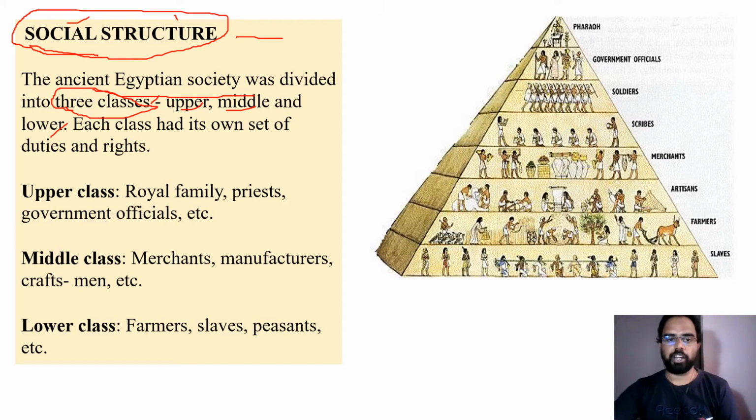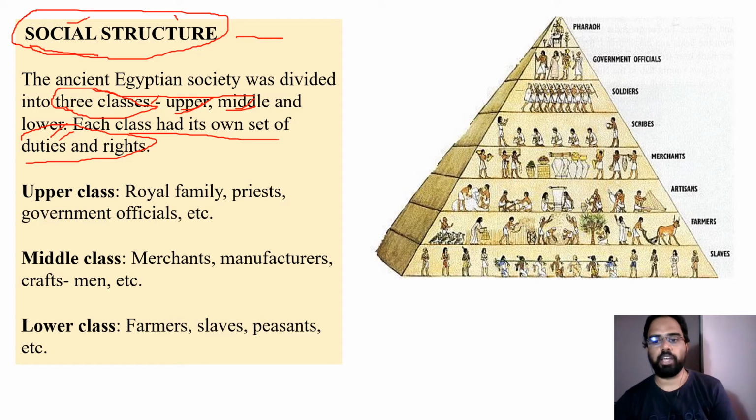But for our understanding, the social structure was divided into three categories: upper class, middle class, and lower class. Each class had its own set of duties and rights. So people of each class had a special work to do and special rights.